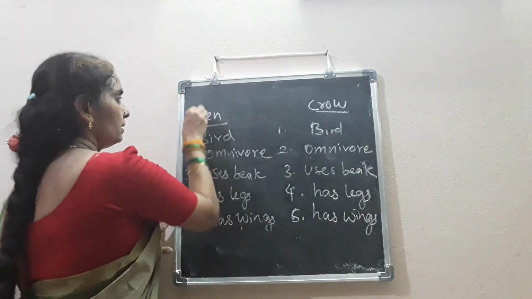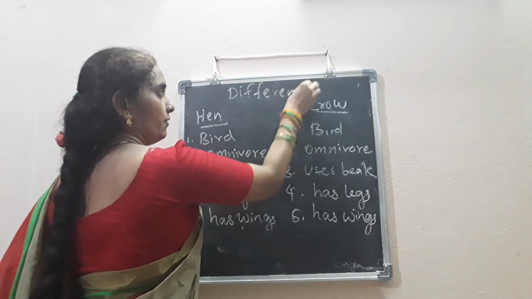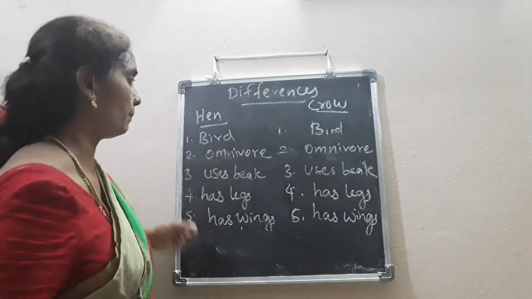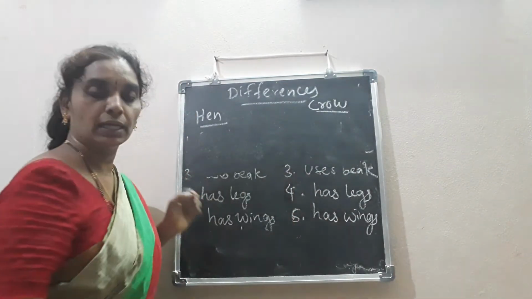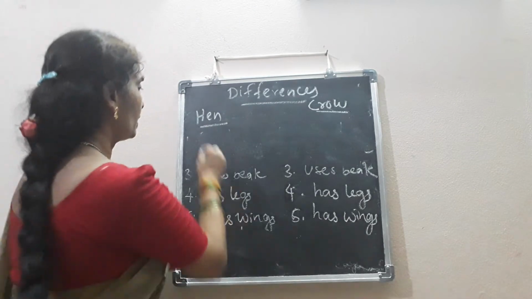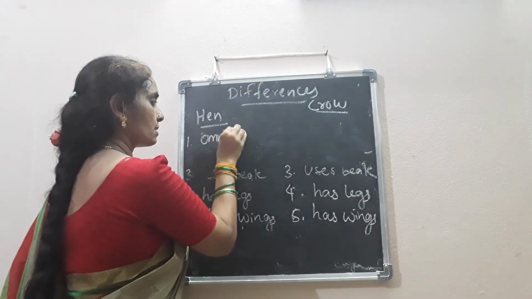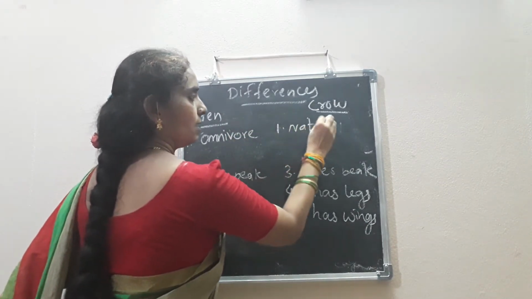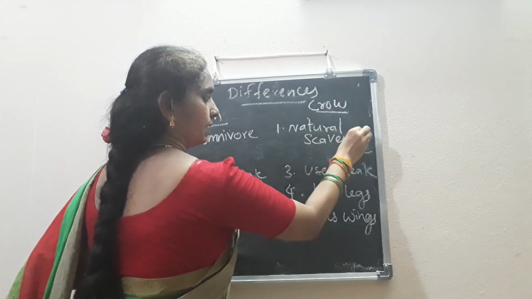Now we'll write the differences. From these points, we take up the differences. Here, it's an omnivore, isn't it? Hen is an omnivore, but it's not a natural scavenger. But the crow is a natural scavenger, isn't it?